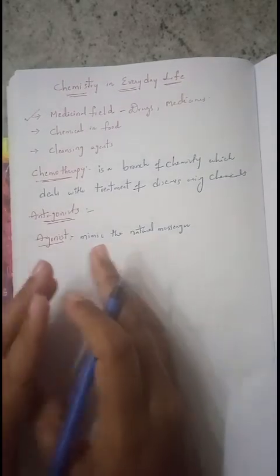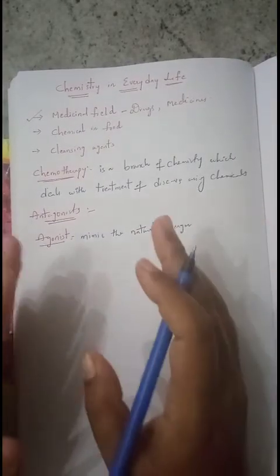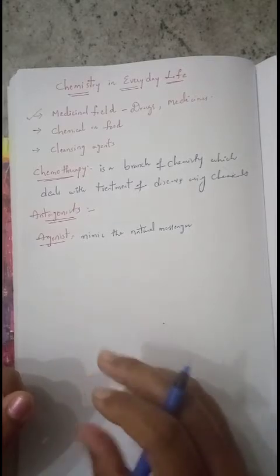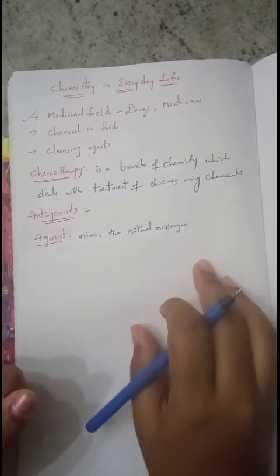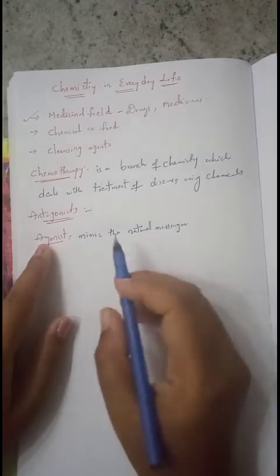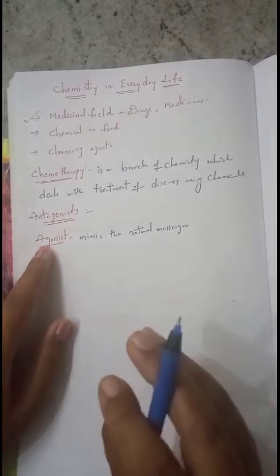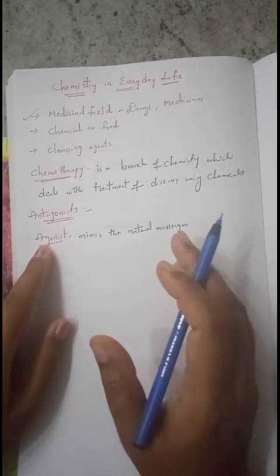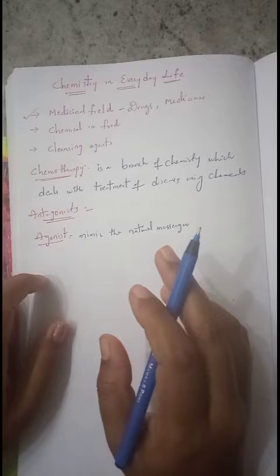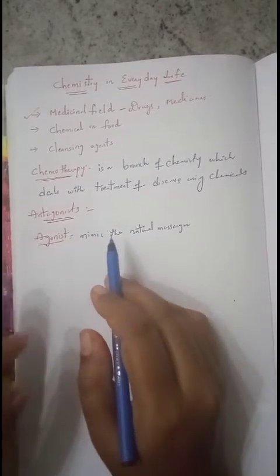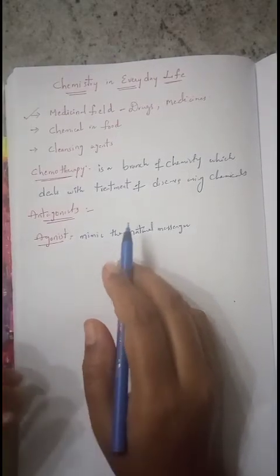Sometimes if the natural chemical messenger is not transmitted, the person cannot act immediately, so we have to activate that message, and for that we use an agonist. In this way we can use these two different types of compounds, antagonist and agonist.